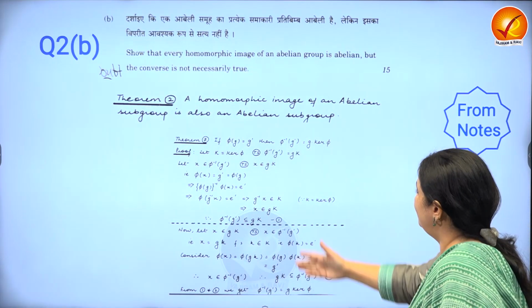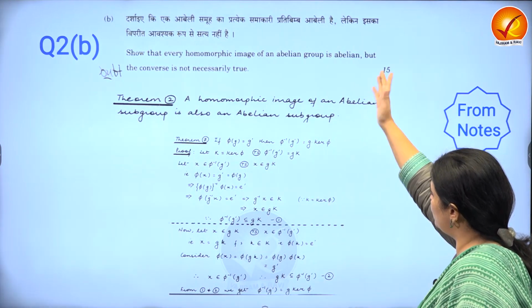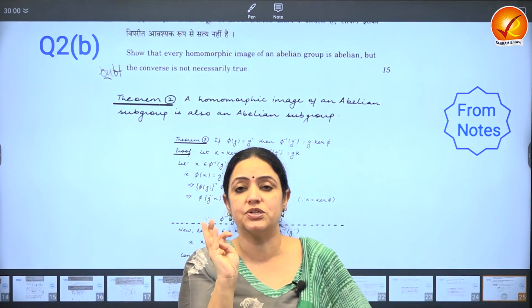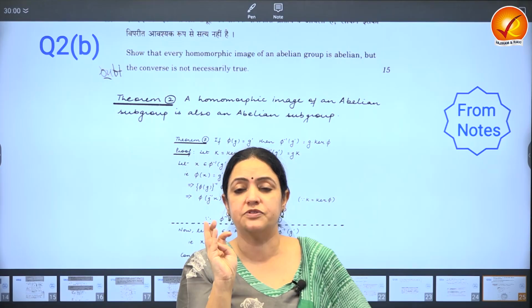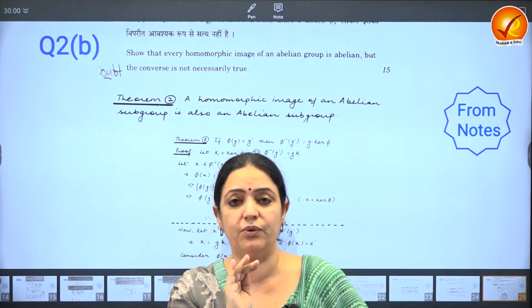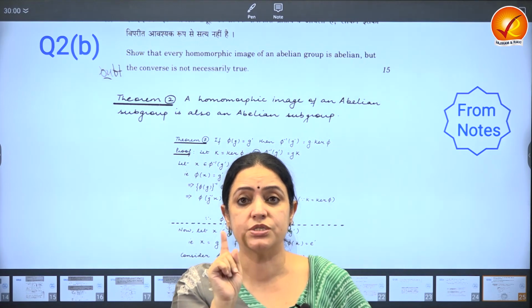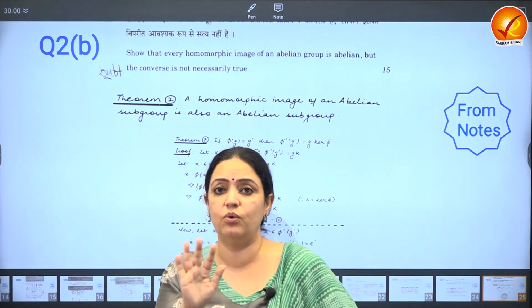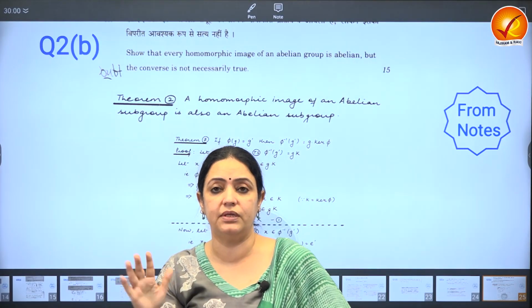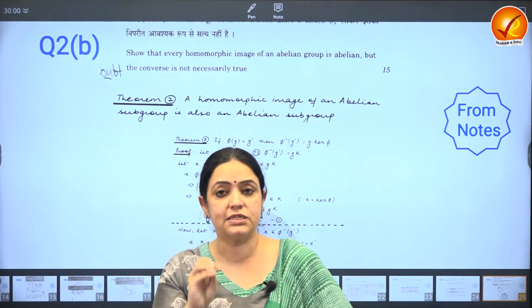And very small, look at the length of this question, and of course you have to give a counter example, but 15 marks. No scope of calculation errors, which is very much a possibility given the exam atmosphere. Careless mistakes tend to happen. So the advantage of doing a theorem is you can't go wrong in the calculations. There's no such thing as silly errors. You can't make them in a theorem. So do not skip the theorems.